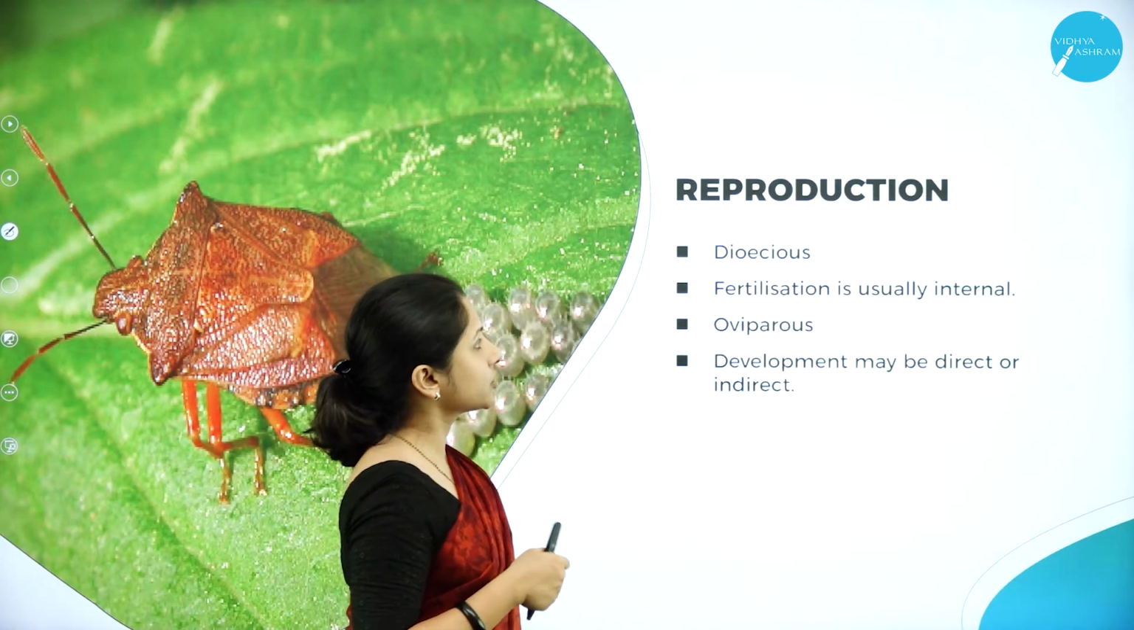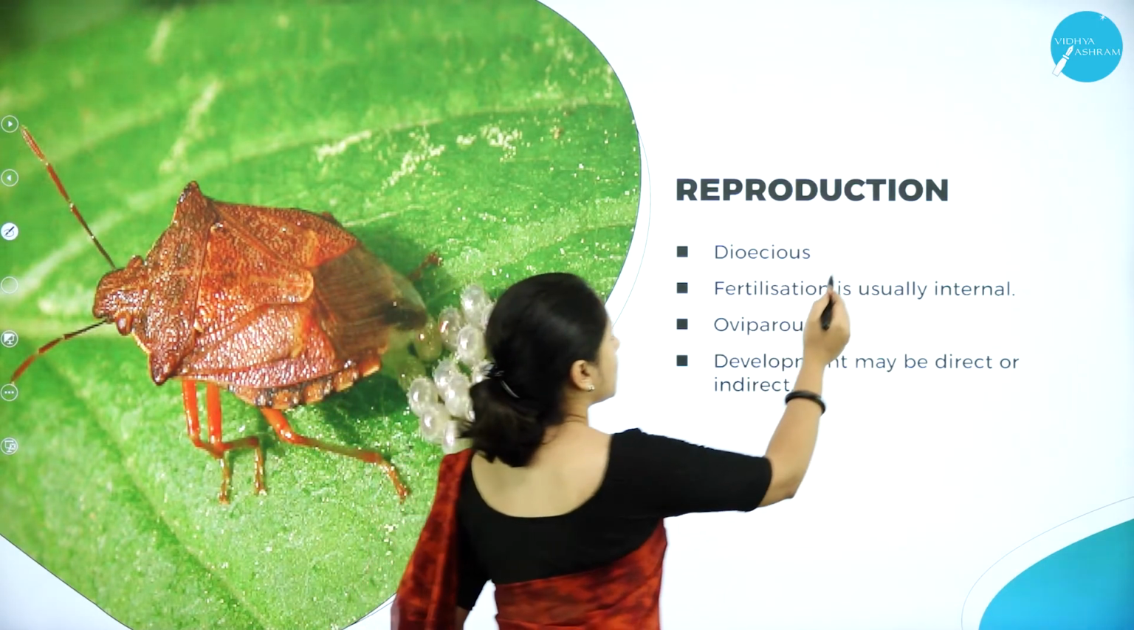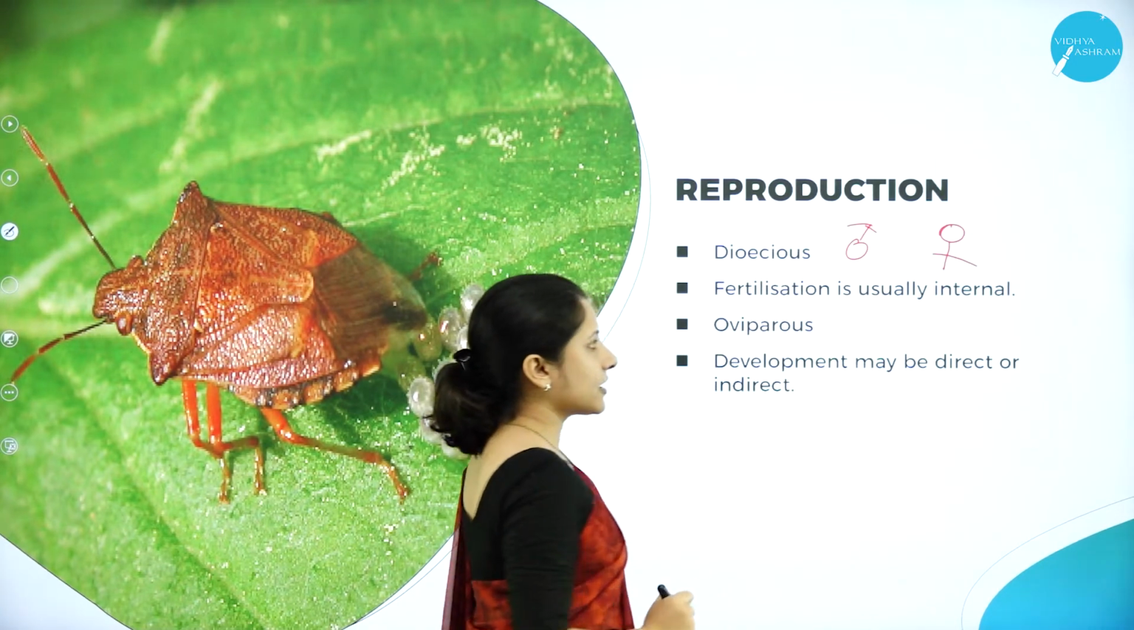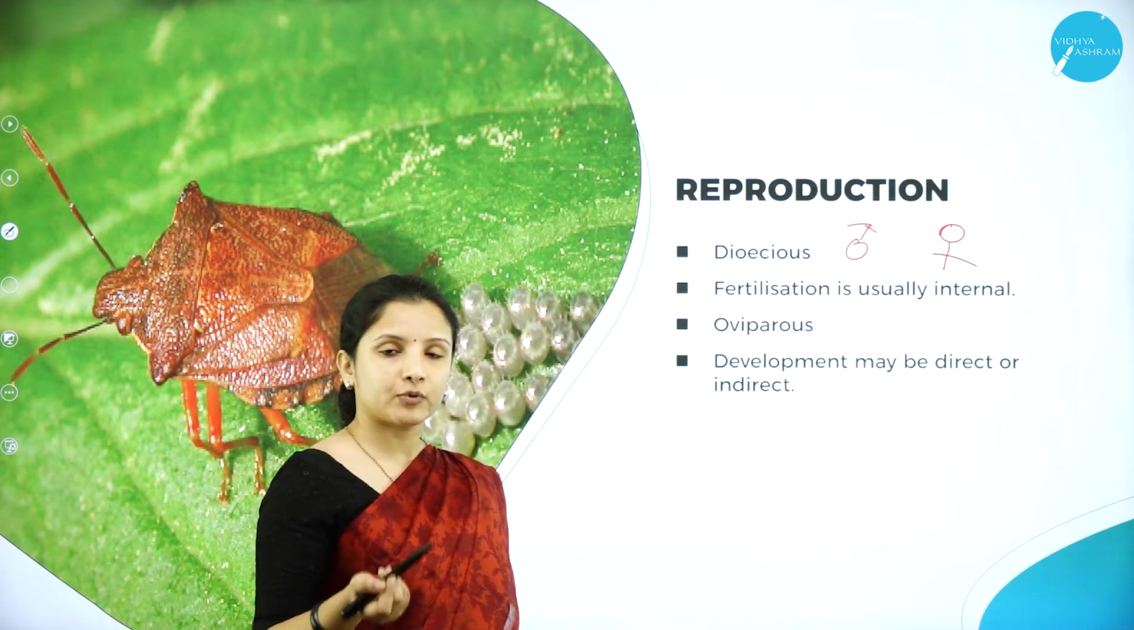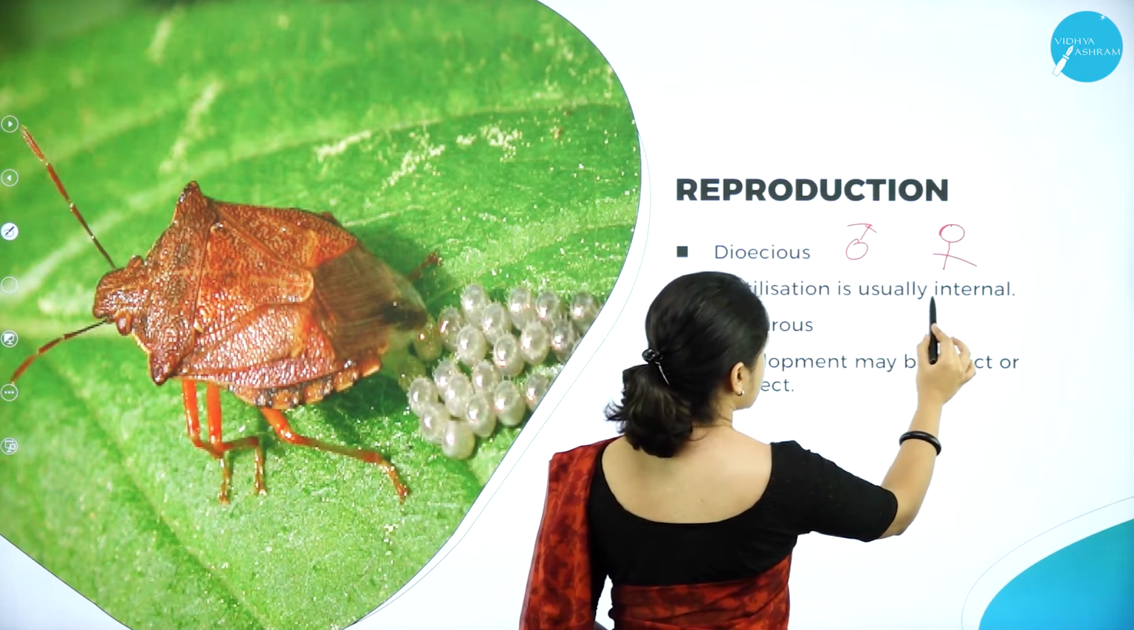So next, moving on to the reproduction. They are usually dioecious. So again, the male and the female are present separately. They are dioecious, therefore the reproduction will be sexual reproduction. Fertilization is usually internal.